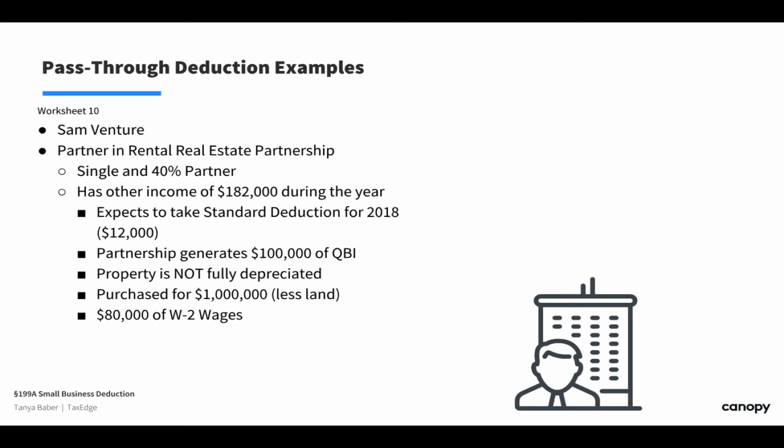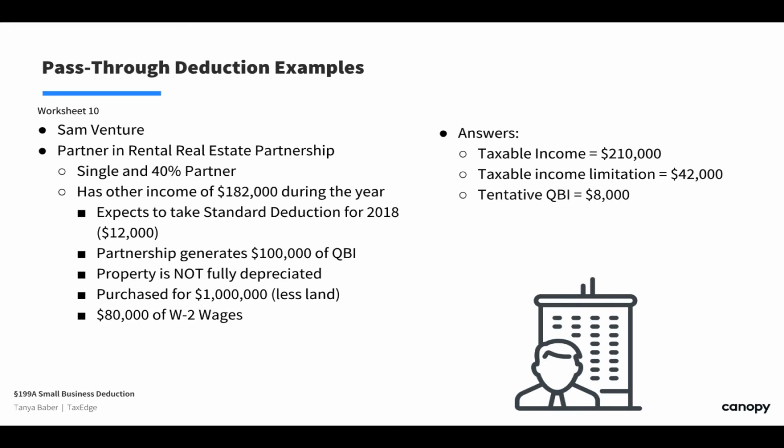So doing the same thing, taxable income, it's over thresholds. We've got to start worrying about that testing. Taxable income isn't going to be a really big worry there. Our tentative QBI, $8,000, because if we look at 40% of his portion of the partnership times 20%, it doesn't really generate a lot there.